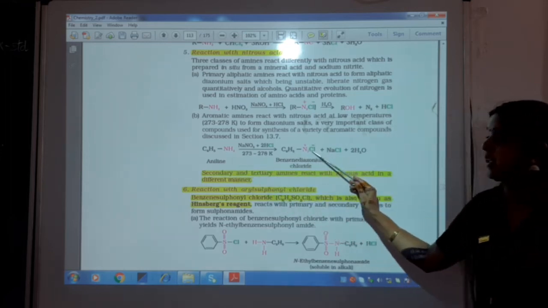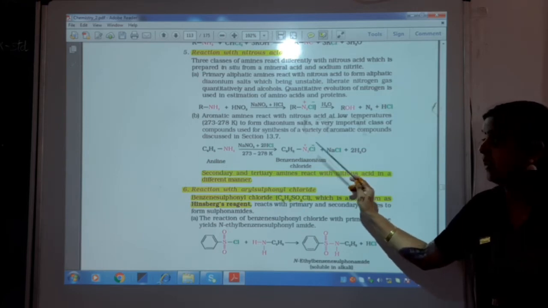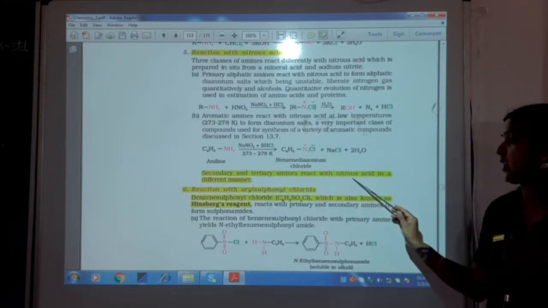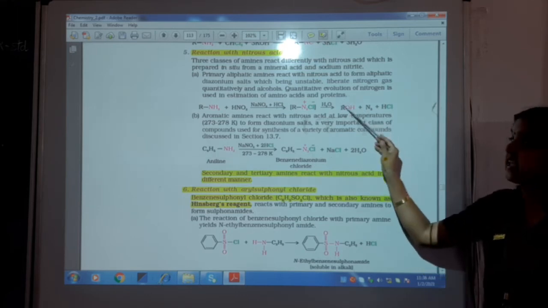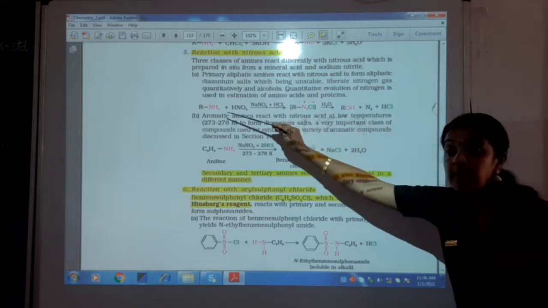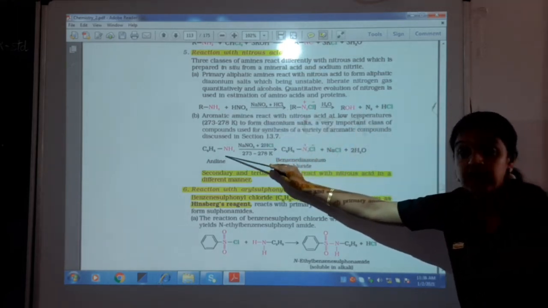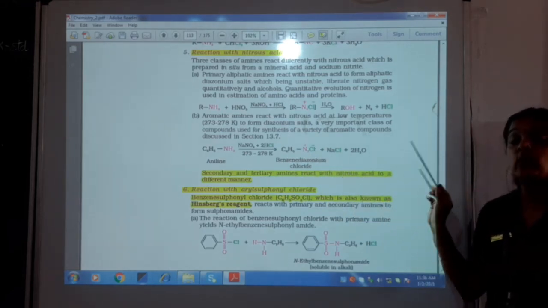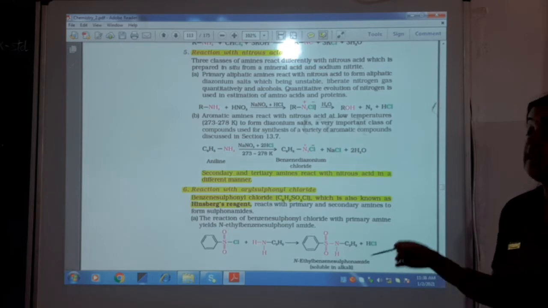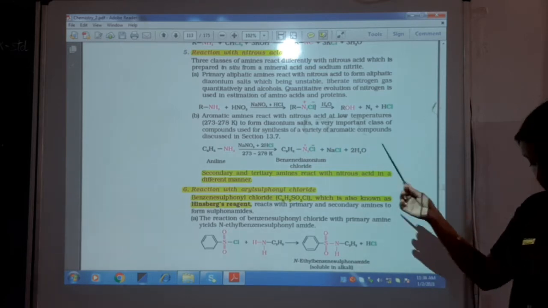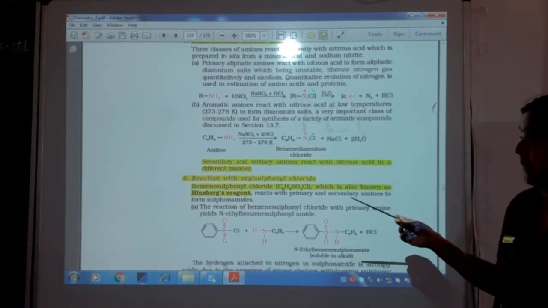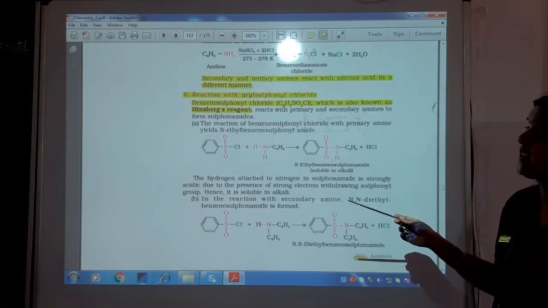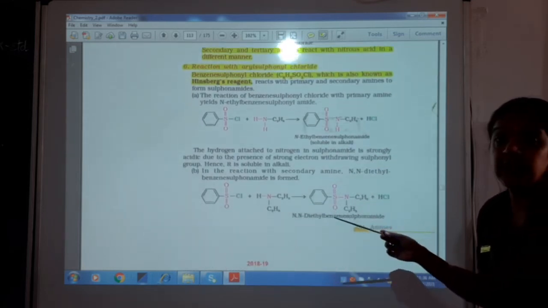Aromatic amines will give benzene diazonium chloride, but secondary and tertiary amines do not react in the same manner. So this reaction helps us distinguish between primary and secondary or tertiary amines.